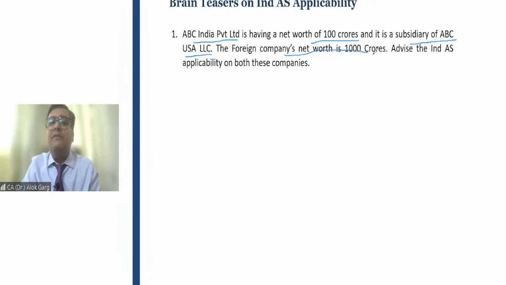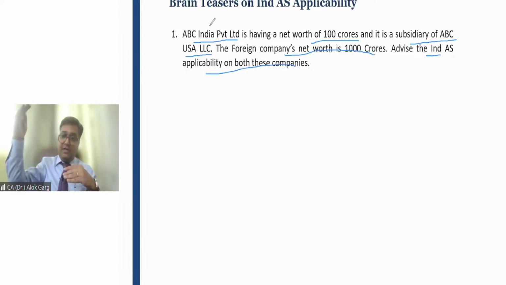And the foreign company net worth is 1000 crore. Do we need to check this foreign company net worth or foreign company criteria? Answer is no. Advise the Ind AS applicability on both these companies. First of all, tell me whether Ind AS is applicable to the foreign company. Answer is no. Whether Ind AS is applicable to the Indian company, just because it is a subsidiary of a foreign company whose net worth is 1000 crore? Answer is no.